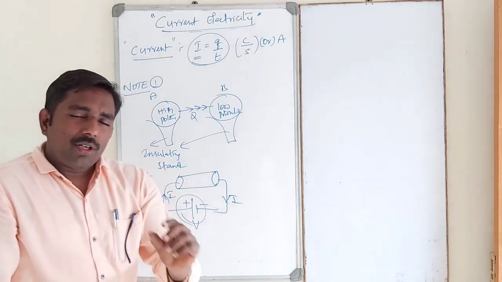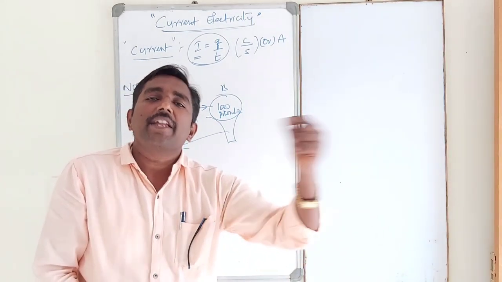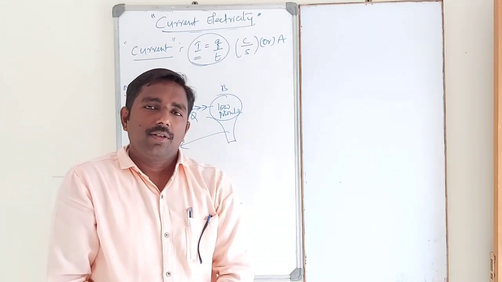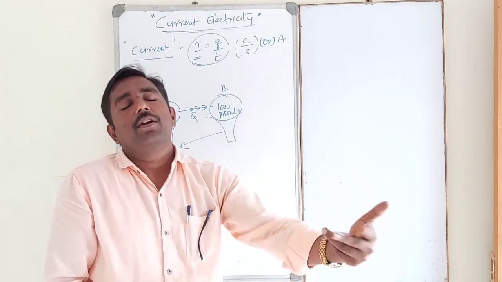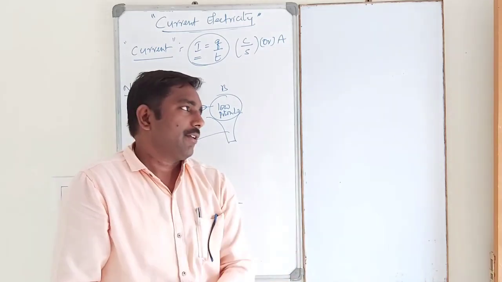Steady current is given by, for example, a torch. A torch gives steady current. Or a cell-driven wall clock. A cell-driven wall clock gives a steady current.